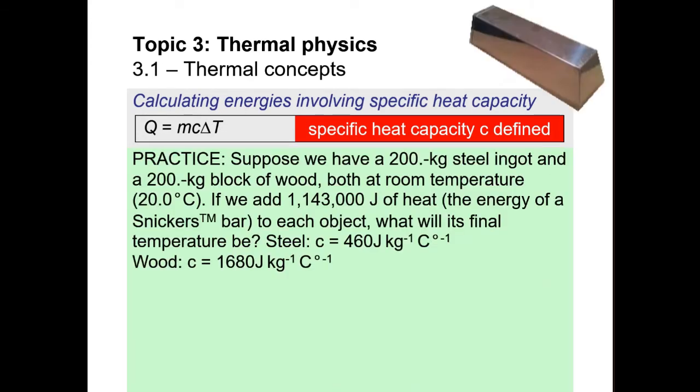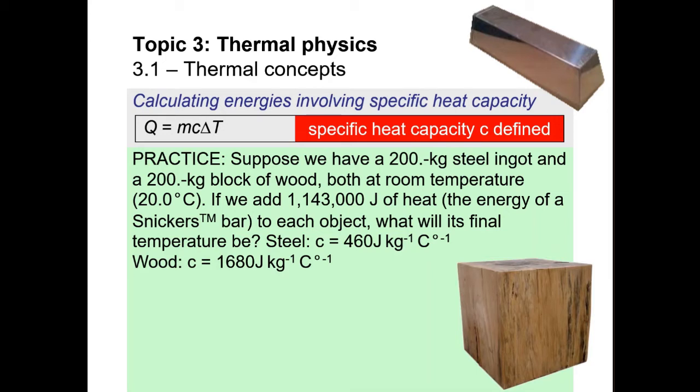Suppose we have a 200 kilogram steel ingot and a 200 kilogram block of wood, both at room temperature, which is 20 degrees Celsius. If we add 1,143,000 joules of heat, the energy of a Snickers bar, to each object, what will its final temperature be? The specific heat capacity of the steel is 460 joules per kilogram per degree Celsius, and the specific heat capacity of the wood is 1680 joules per kilogram per degree Celsius.